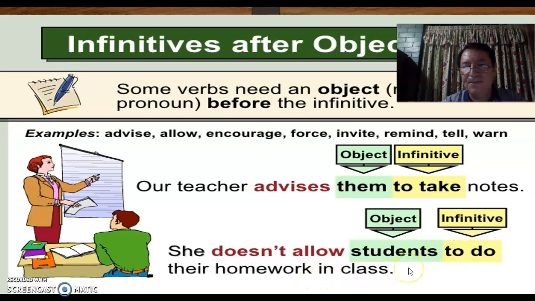She doesn't allow students to do their homework in class. Here, the object is students. Student is a noun. So she doesn't allow the students to do their homework, and to do is the infinitive. Okay. If you see, after this verb, it's necessary to use an object. In this case, the objects are them and students.